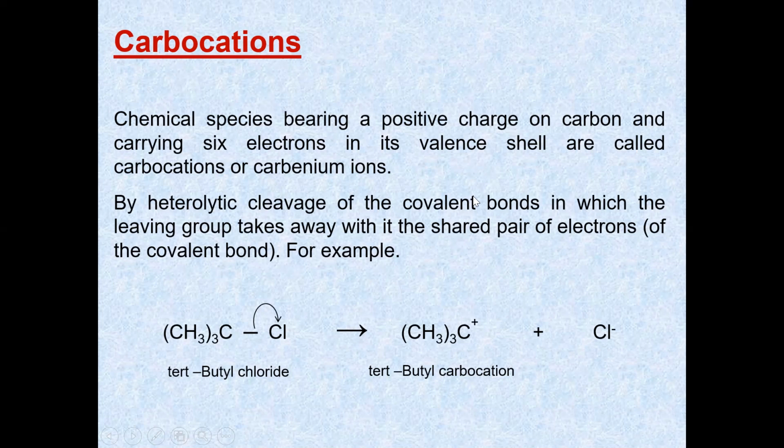We know that bond fission takes place by homolytic fission and heterolytic fission, but carbocations are formed by heterolytic cleavage of the bond.